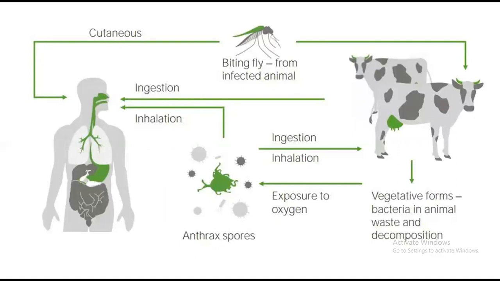Here is a small animated image of the epidemiology, showing how this infection can infect us. This text relates to it, that it can come through inhalation. We can also ingest it, or here is cutaneous anthrax. If these animals have anthrax and release their spores into the environment, they can be inhaled by us. And if they come in contact with our skin, we can also get the infection.